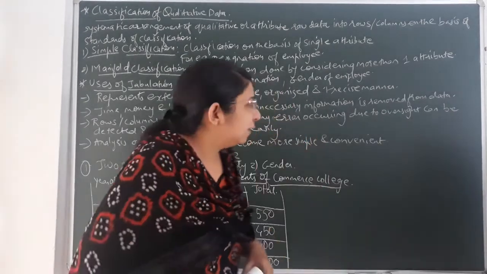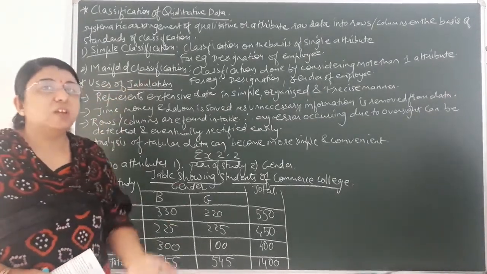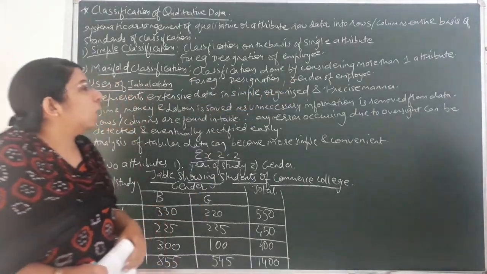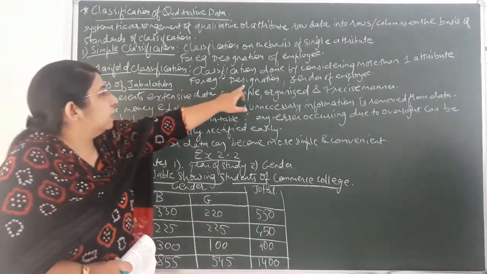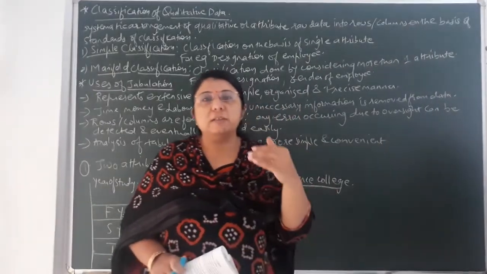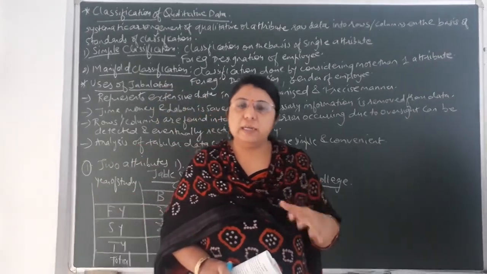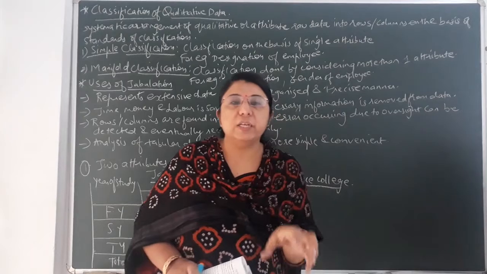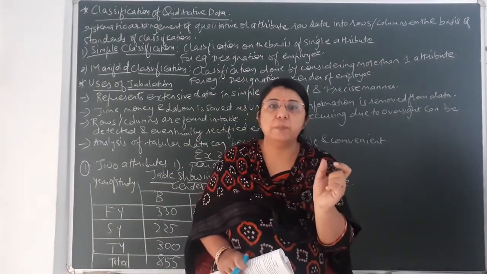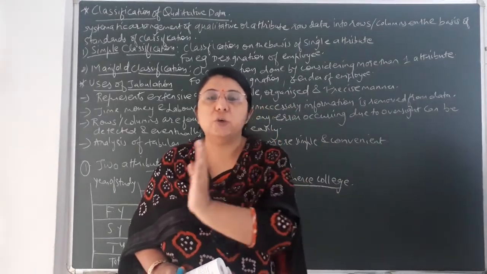Next one, that is the second one, manifold classification. Manifold means more than one attribute. Classification done by considering more than one attribute. For example, designation and gender of employees. Suppose in the first example, what I have told, that is designation of employees. Suppose there are peon, clerk, managers, head clerks, and so on. There are 4 to 5 designations in a particular firm. Out of that designation, suppose there are 5 peons. Out of 5 peons, 3 are male and 2 are female.